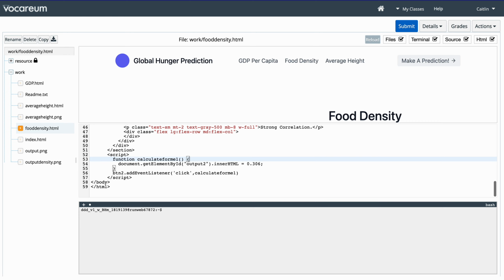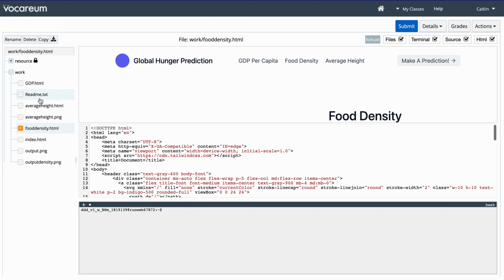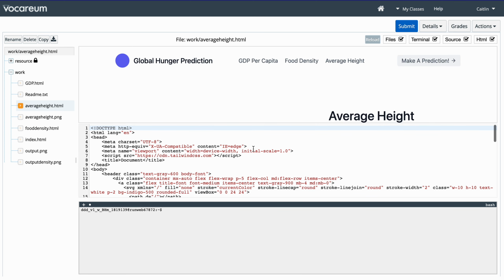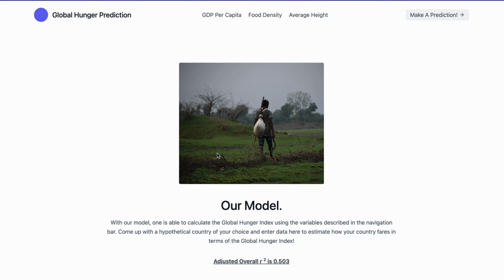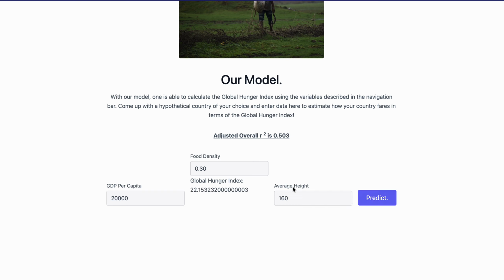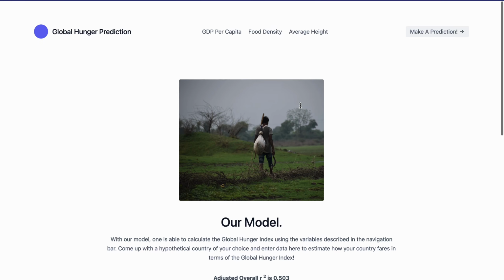But looking at the website that we created, here we are seeing these various HTML files: index, average height, food density, and GDP. And for purposes of this demo, we are going to be opening this with localhost. Okay, so on our model, we can just input any values that we want here. Let's say 0.30, average height 160. Then we can predict the global hunger index to be very high, which is 22.15. So we can calculate our adjusted overall R-square here.